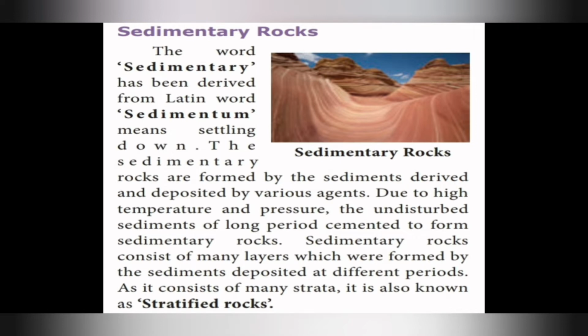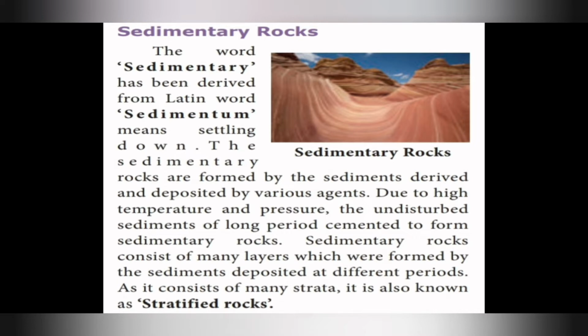The various agents we can take are rain and river flow. During river flow, some of the dust particles, stones and small rocks are transported from one place to another, and they get sedimented in a particular place. Those sediments are cemented for a long period and form sedimentary rocks.